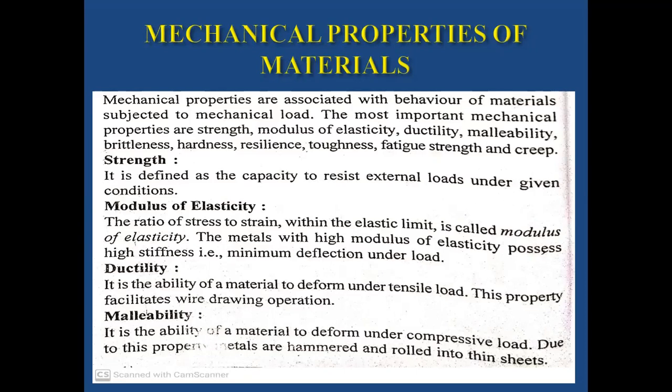The most important mechanical properties are strength, meaning how do we measure the materials, how do you classify them as per strength, how do you specify whether it is capable for the particular purpose. The strength and modulus of elasticity, ductility, malleability, brittleness, hardness, resilience, toughness, fatigue strength, and creep. These are the mechanical properties we need to consider while designing machine elements.